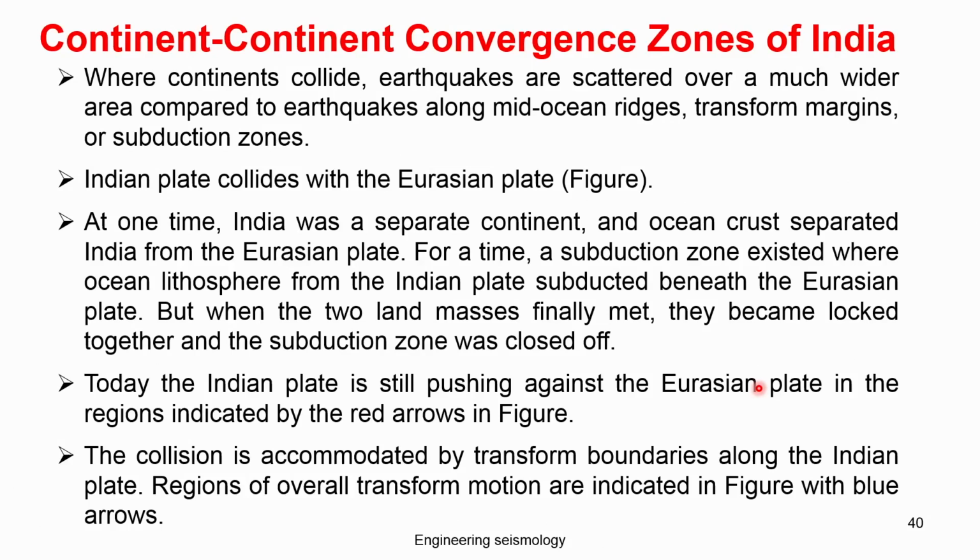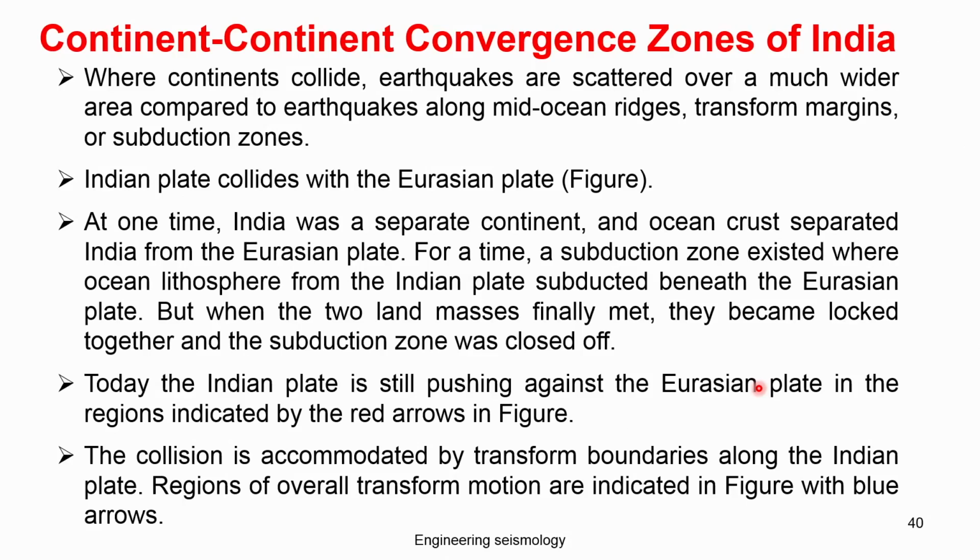The Indian plate collided with the Eurasian plate, as we have seen. At one time, India was a separate continent. The oceanic crust separated the Indian and Eurasian plates. At that time, a subduction zone existed where the Indian oceanic lithosphere subducted beneath the Eurasian plate, but the two landmasses finally met. They became locked together and the subduction zone was closed. So earlier, the boundary was a subduction zone under the sea, but when the two landmasses hit together, the subduction disappeared and it became a continent to continent convergence zone in the geological age.